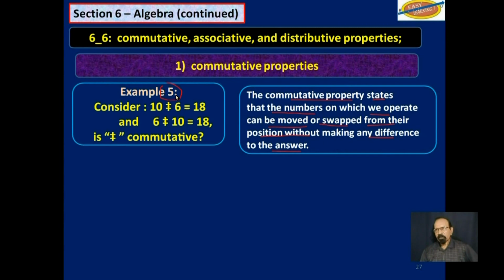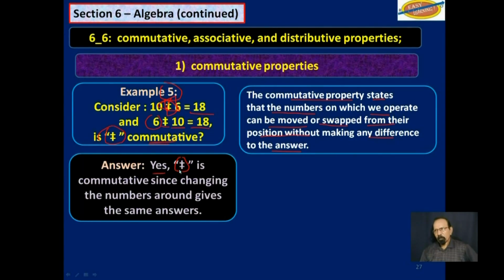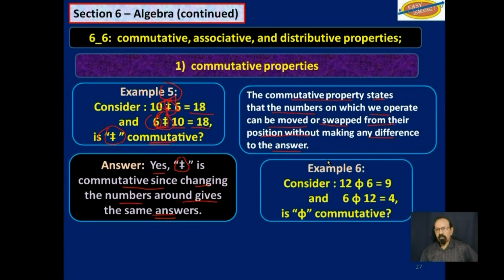Now let's look at example 5. Now this sign here, we don't know what it is, but whatever it is, looks like a double plus. So we will call this for the time being double plus. So 10 double plus 6 is equal to 18, and 6 double plus 10 is equal to 18. So can we say that this double plus sign here is commutative? Yes, this double plus sign is commutative since changing around the numbers gives the same answers, whatever this sign may mean.